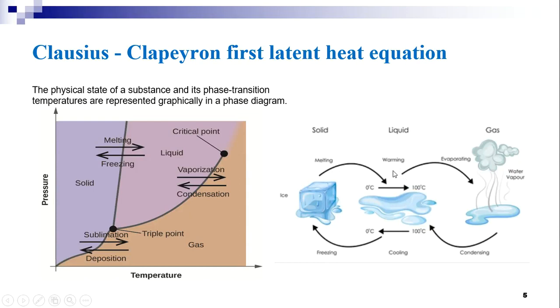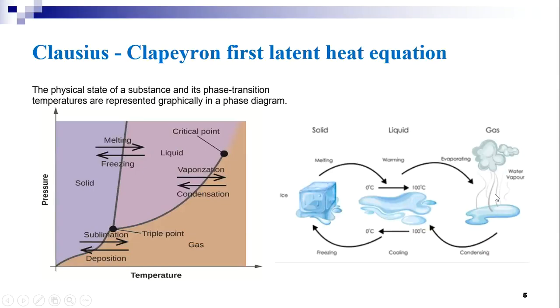On absorbing heat, the water again changes into water vapor. So here the transition from a solid to a liquid is known as melting, and from liquid to gaseous state it is known as evaporation.